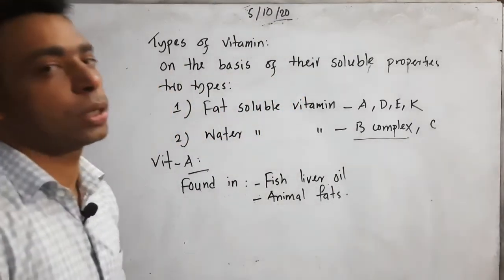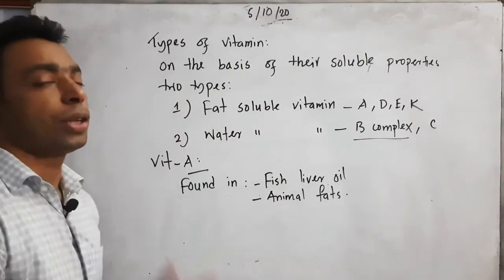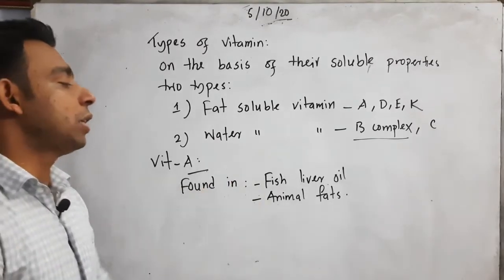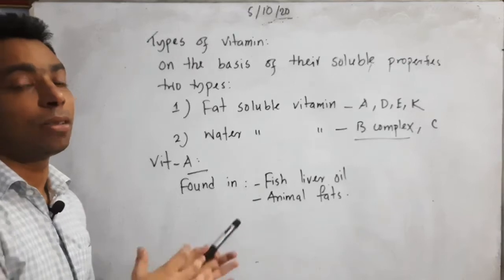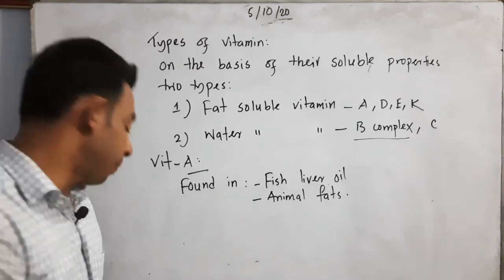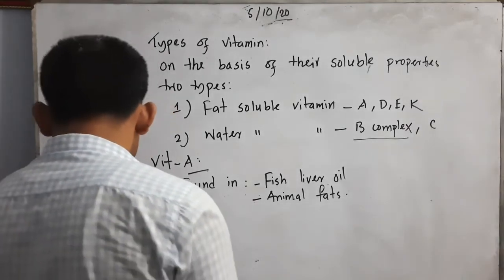Many other sources have it too, but from fish liver oil and animal fats we can get an enormous amount of vitamin A. So this is very important.